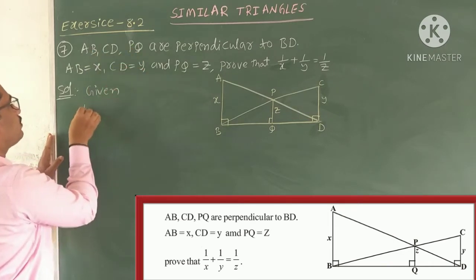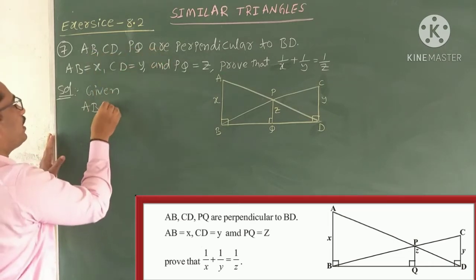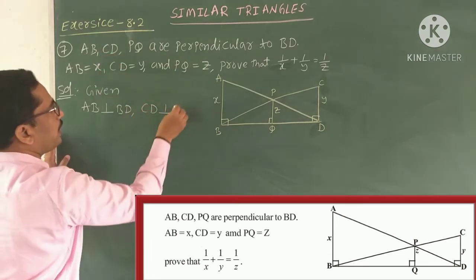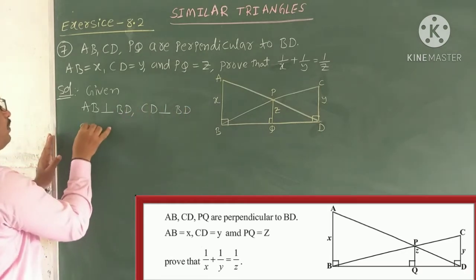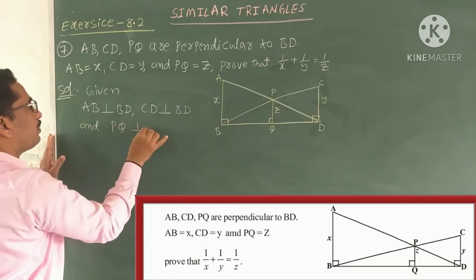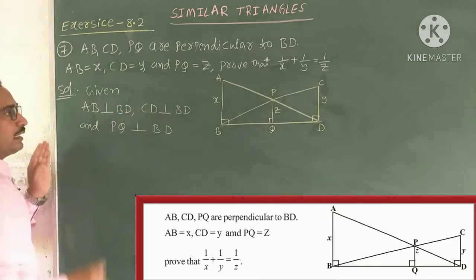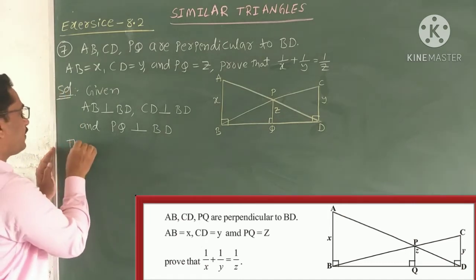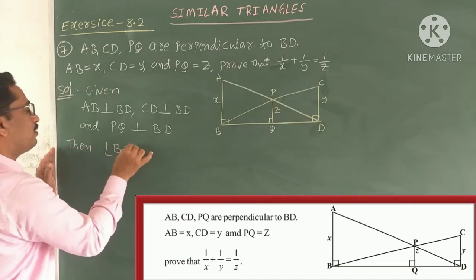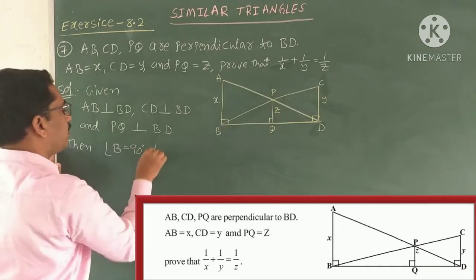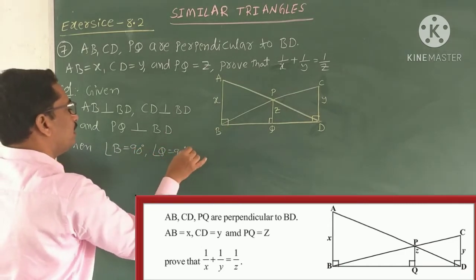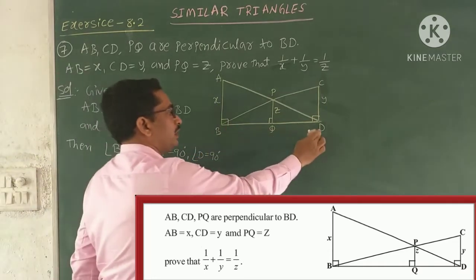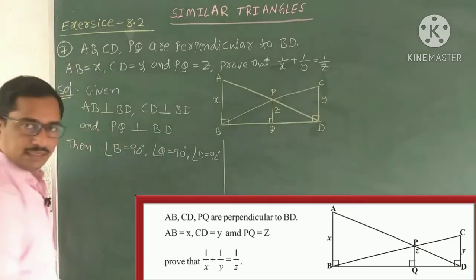Given: AB is perpendicular to BD. Next, CD is perpendicular to BD, and PQ is also perpendicular to BD. If these three are perpendicular to BD, then the angle at B is equal to 90 degrees, the angle at Q is equal to 90 degrees, and the angle at D is also equal to 90 degrees. Angle at B, angle at Q, angle at D are 90 degrees.